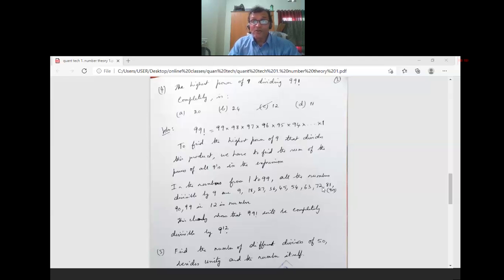Here 9 into 9, you are getting 2 powers. So adding all that: 1, 1, 2, 3, 4, 5, 6, 7, 8, then 2 nines there, 10, 11, 12. So that is 12 in number. Therefore it clearly shows that 99 factorial will be completely divisible by 9 power 12.